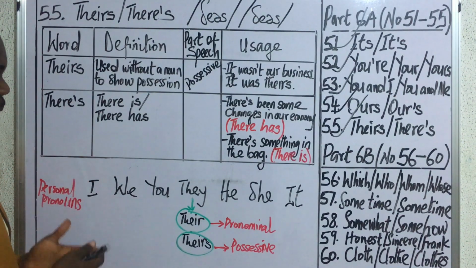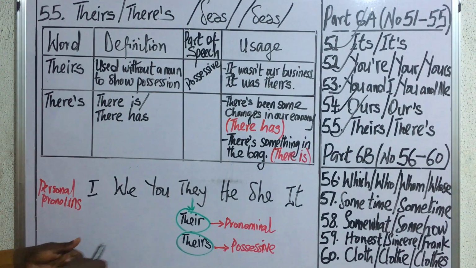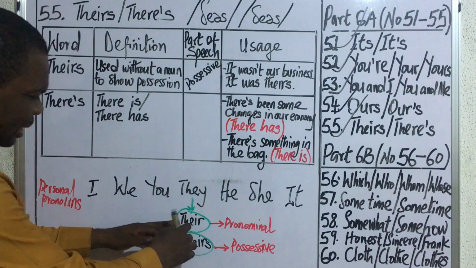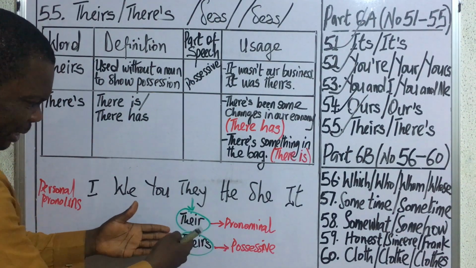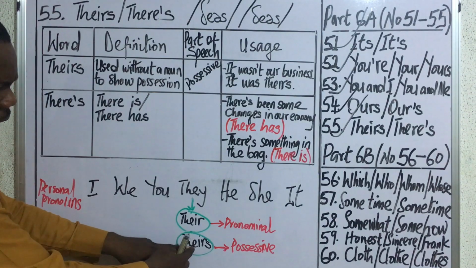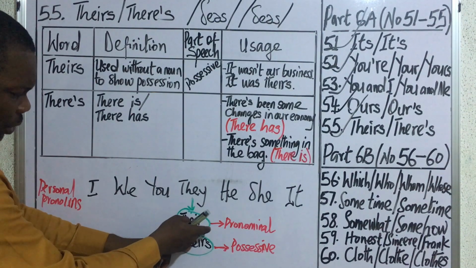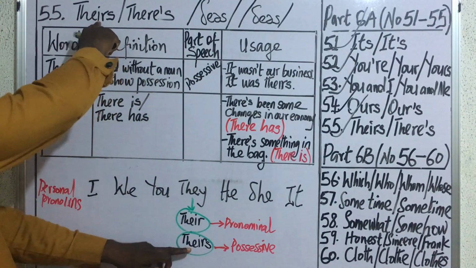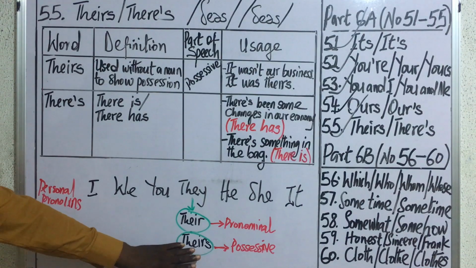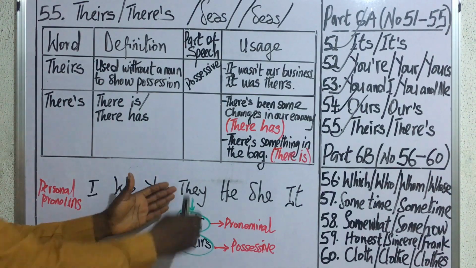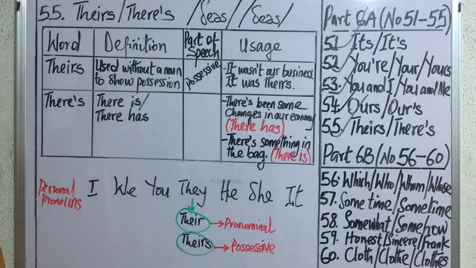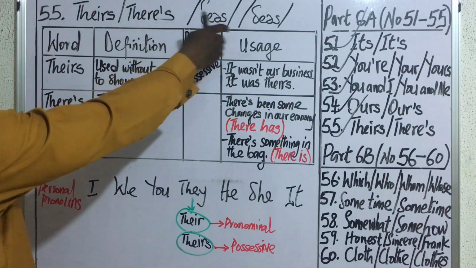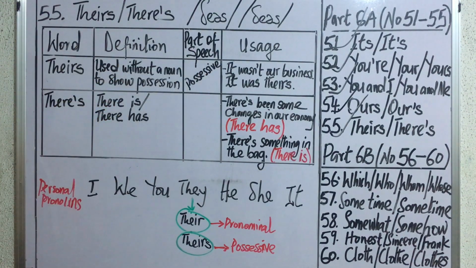And we have defined pronomina in this video as the form of a pronoun that can stand before a noun to show possession. And when you eliminate that pronomina and the noun that are standing together, then you can have theirs. In other words, you can replace that pronomina and the noun with this single word theirs. So that's where this word is coming from. It is used to show possession of items that belong to they. So you can say something like their own. The part of speech to which it belongs is possessive pronouns.